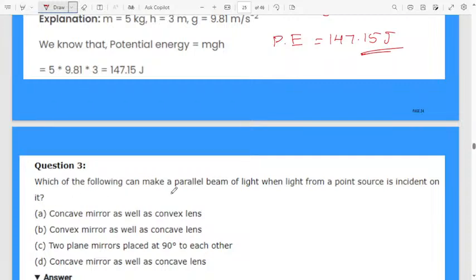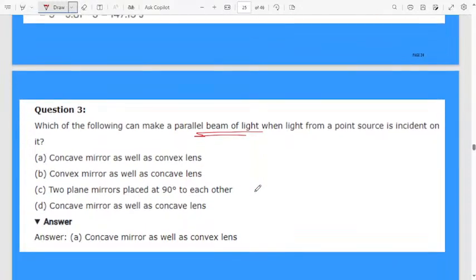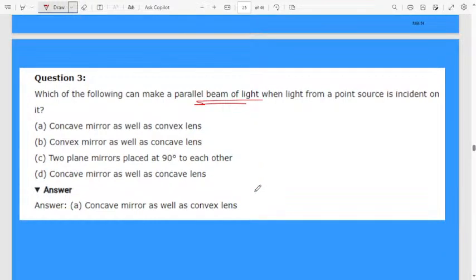Which of the following can make a parallel beam of light when light from a point source is incident on it? In which case will you get a parallel beam of light? Option A, concave mirror and also a convex lens. You will get a parallel beam of light when light from a point source is incident on the concave mirror and convex lens, remember.